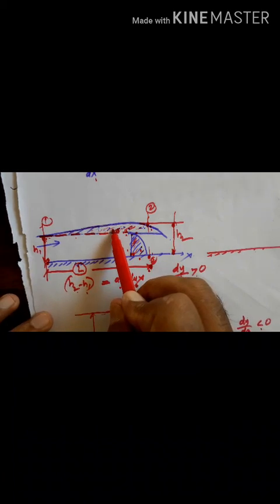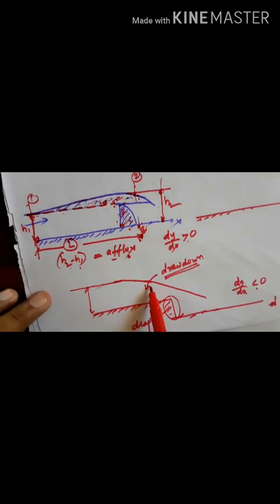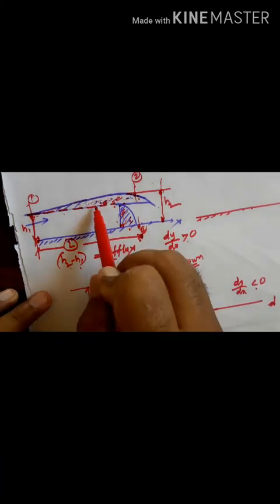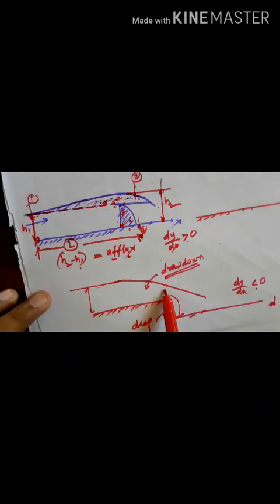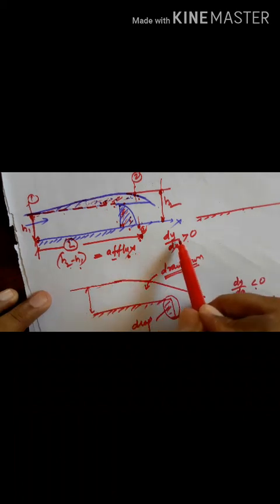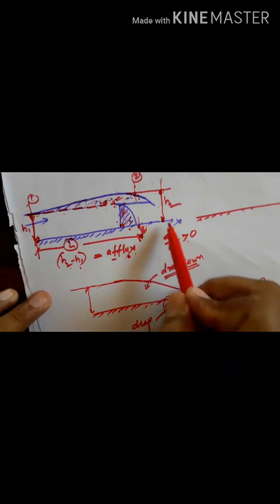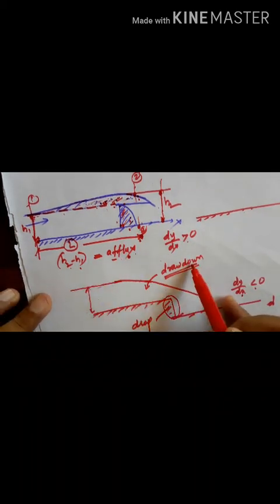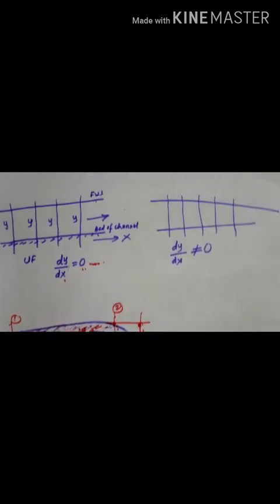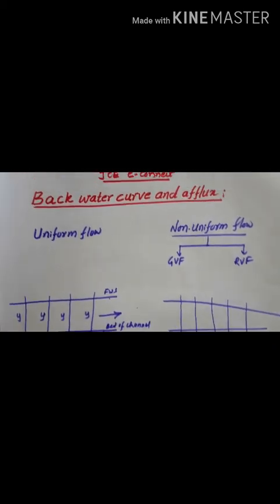The rising profile is known as a backwater curve. The falling profile is known as a drawdown curve. For falling, dy by dx is less than 0. For rising, dy by dx is greater than 0, and H2 minus H1 is known as afflux. So this is about the backwater curve and the afflux.